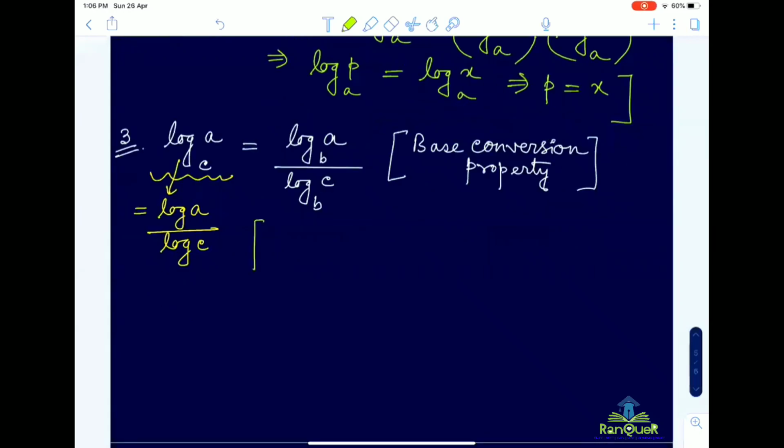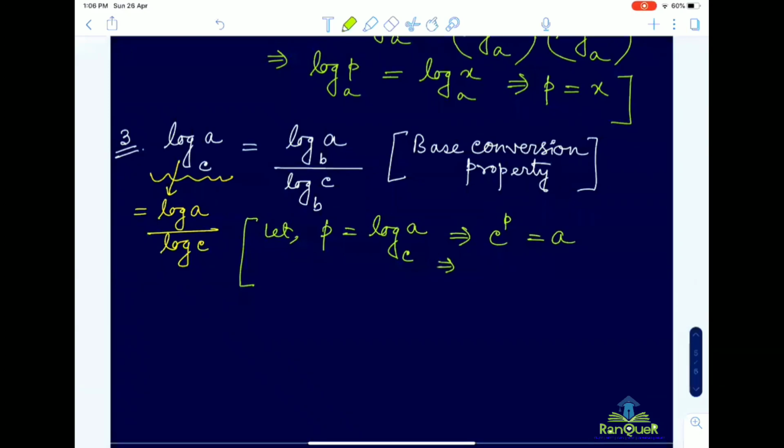So let us understand this property. Let p equal log a to the base c. Accordingly, c to the power p will be equal to a, based on the definition. Now if you take log on both sides, p log c will be equal to log a.